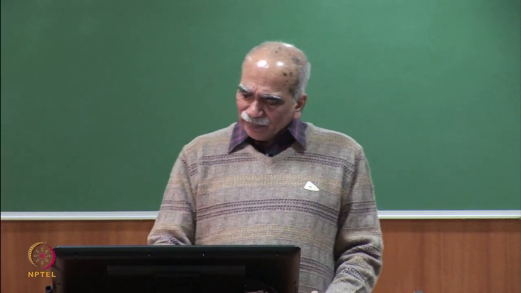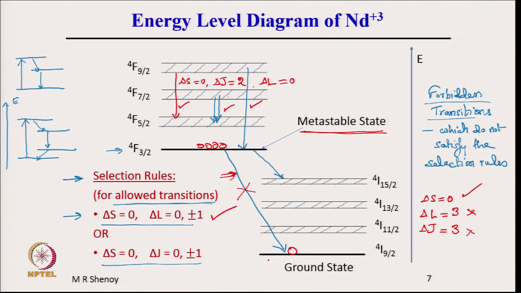So, we have marked this as metastable state, because as you can see, none of these satisfy, whether it is this transition or this, none of these satisfy the selection rules. Only delta S is satisfied, but delta L and delta J are not satisfied. For example, if we go to this transition here, delta J is even higher. So, this is 7.5, this is 1.5. So, delta J is 6.